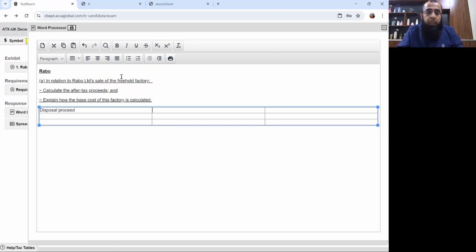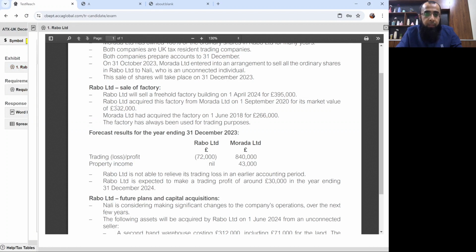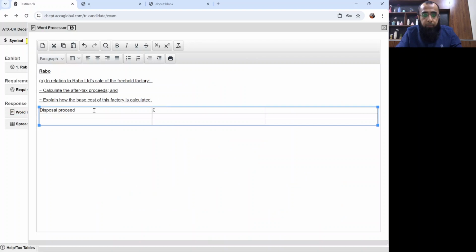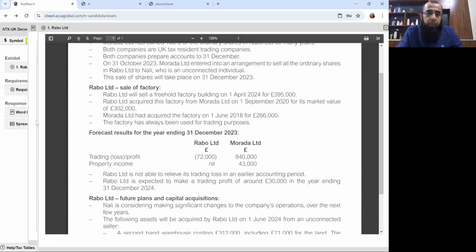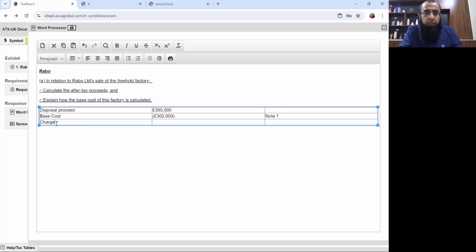Disposal proceeds. The disposal proceeds for this is 395,000. Let me copy the pound sign. 395,000. The base cost, or the cost, is 302,000, for which we will write a comment, note 1, and that will give you the chargeable gain. So 395 minus 302 is 93,000 of chargeable gain. Let's draft the comment on the base cost.